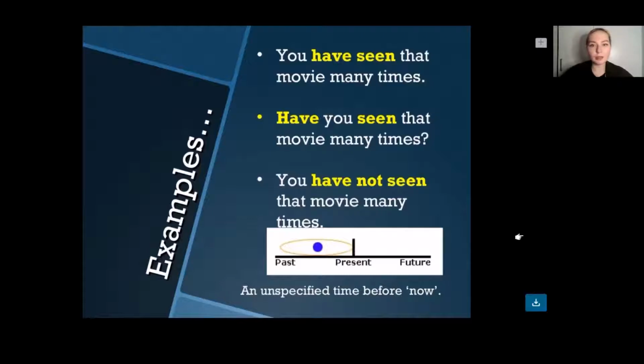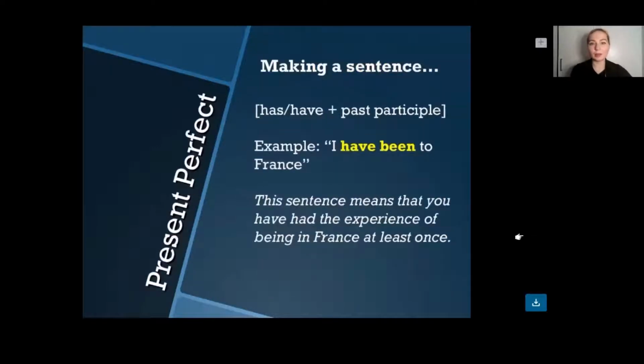You have not seen that movie many times. This is the negative form. Now I want you also to pay more attention to the structure of the sentence. As you see, on the first position we always have the subject, followed by the auxiliary verb have or has, then the third form of the verb, the regular verb with the -ed ending, and then the object. Sometimes it is followed also by an adverb, and the adverb can stand in the beginning or also in the end of the sentence.